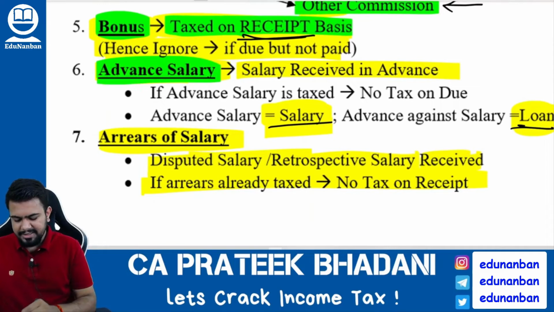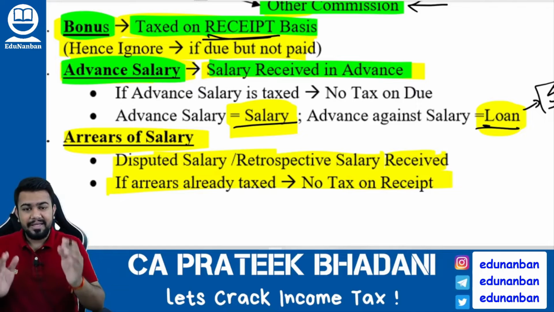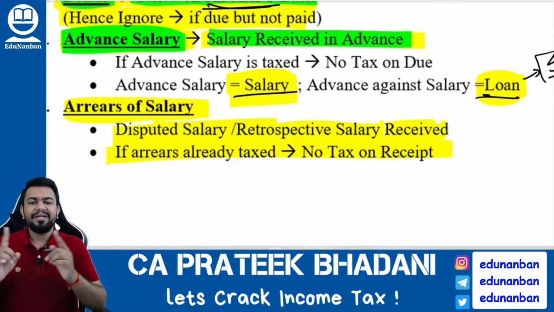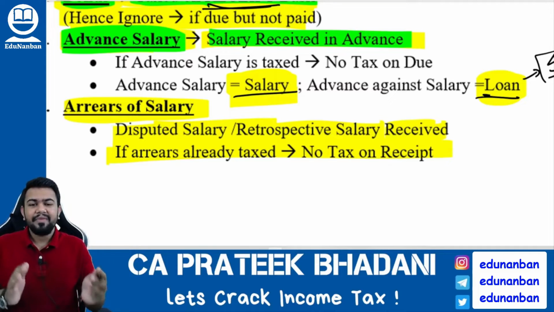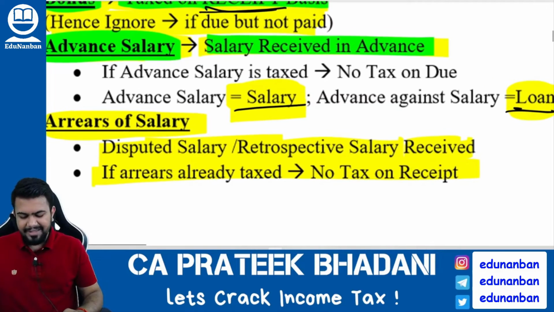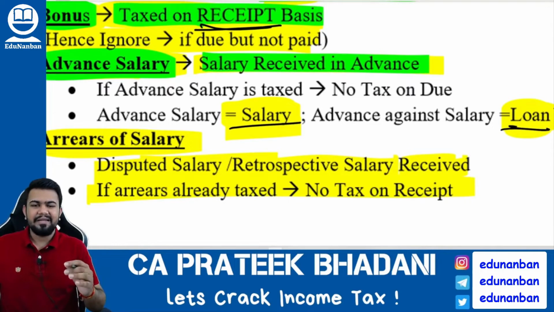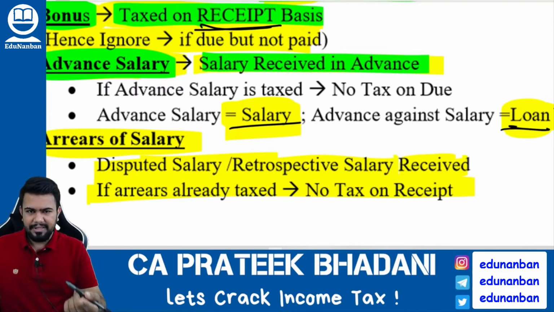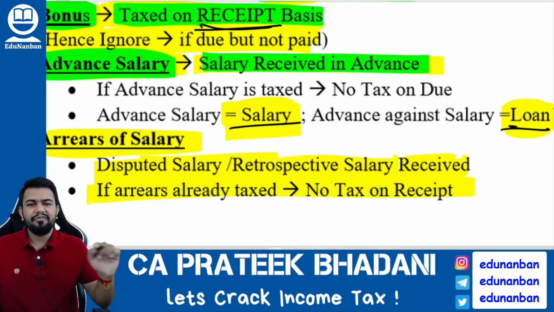Now let's talk about advance salary. Advance salary means salary that is received in advance. If salary is received in advance, then it will be taxable then itself. You get my point? Because salary is taxable on due or receipt, whichever is earlier. However, you have to know the difference between advance salary and advance against salary. Advance salary means salary received in advance. Then what is advance against salary? Advance against salary means it is a loan given by the employer to the employee. But if the employee is unable to repay the loan, then such loan will be set off against the salary. This is called advance against salary.